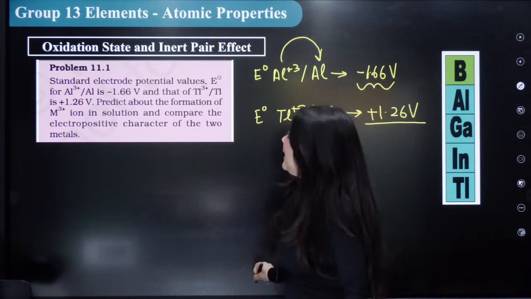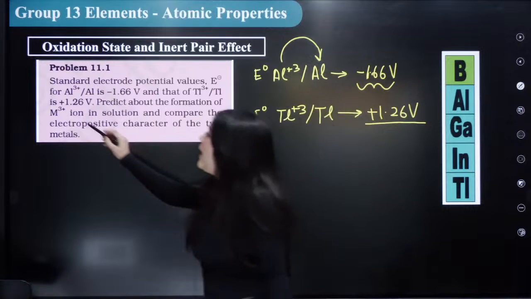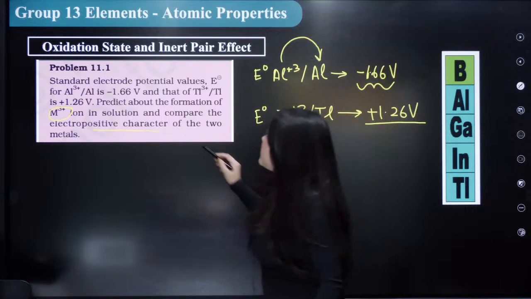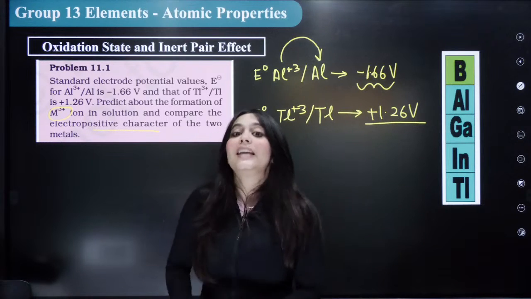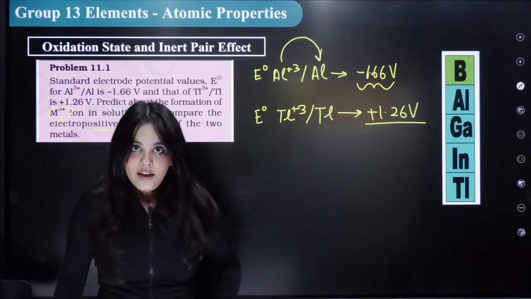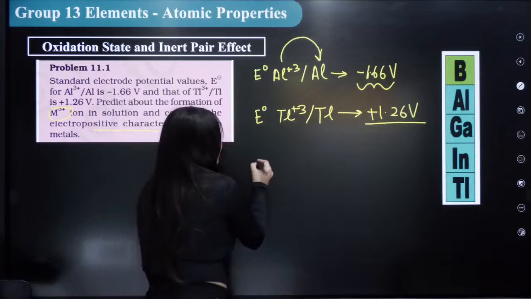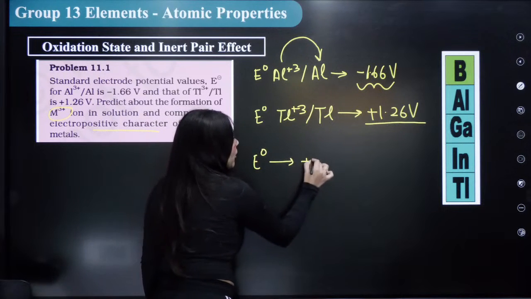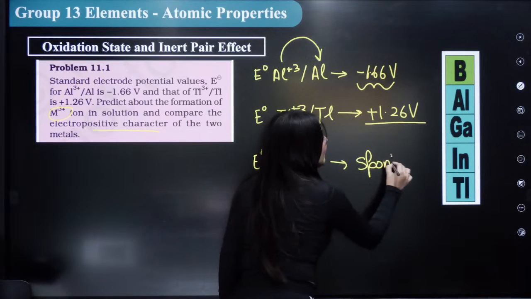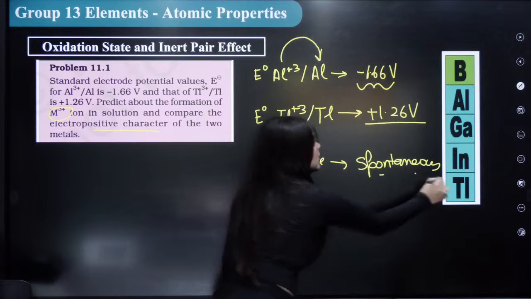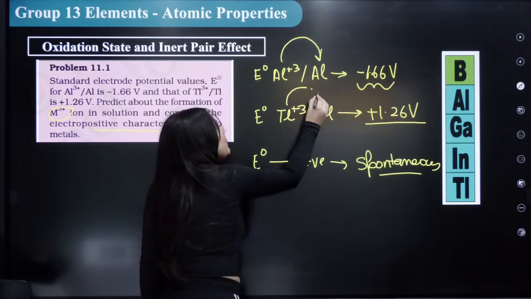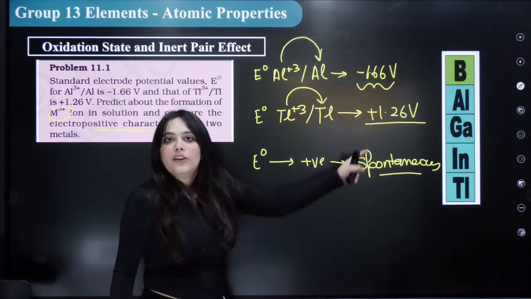And it is asking you to predict about the formation of M +3 ion in solution and compare the electropositive character of the two metals. So it is asking where M +3 ion will be made easily. So whenever the E naught value is positive, it means that the reaction will be spontaneous. Remember this thing. So where is the value positive? When I am converting thallium +3 to thallium +1, the E naught is positive.